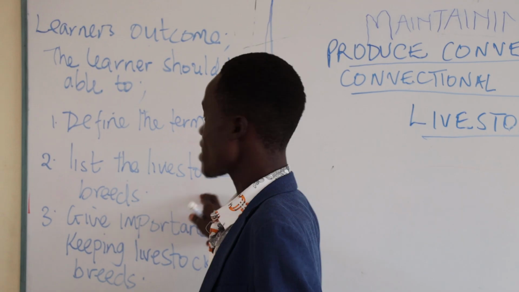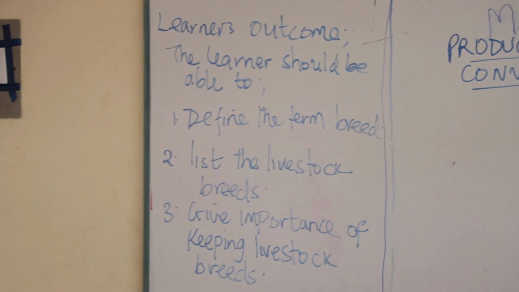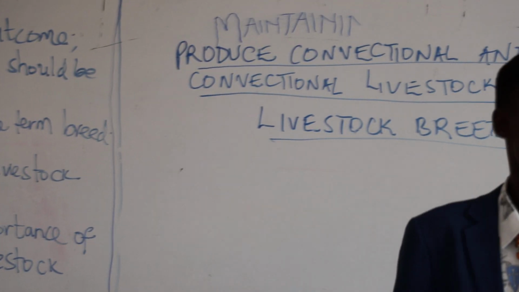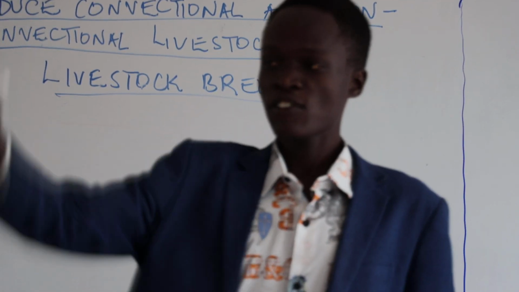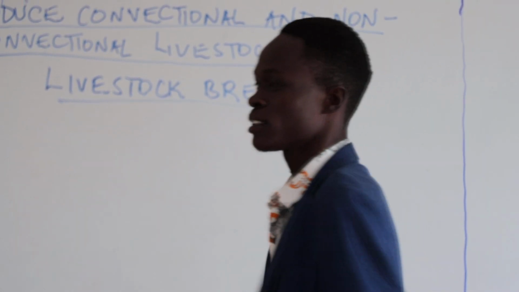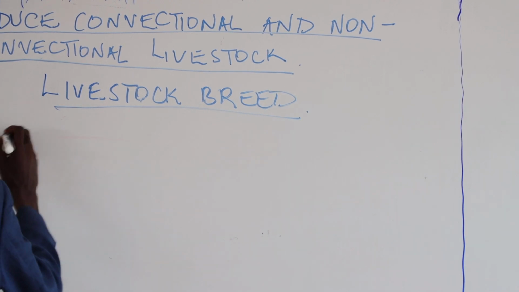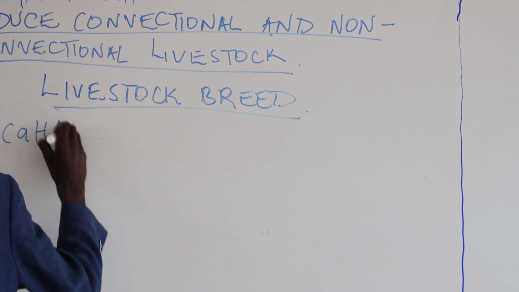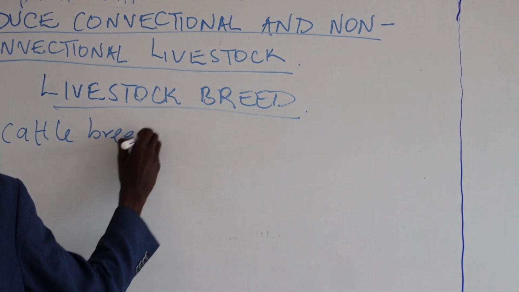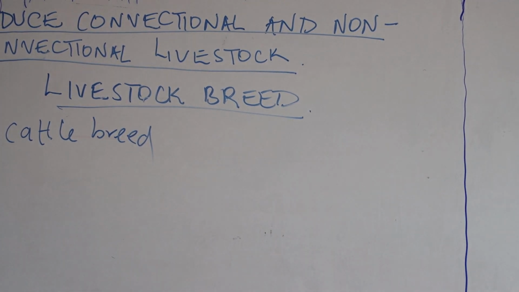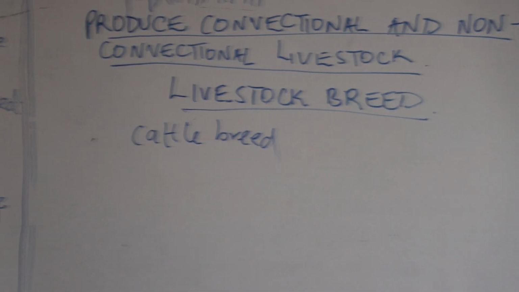So I just want the types of this livestock breed. The cattle breeds. Just say the cattle breed. That is the first livestock breed. That is a good try.